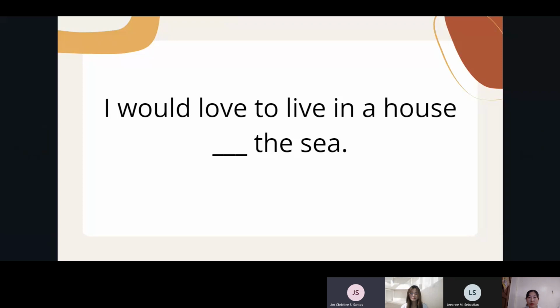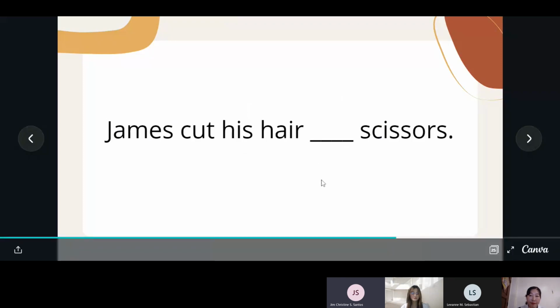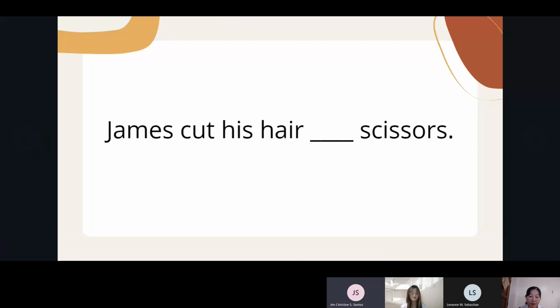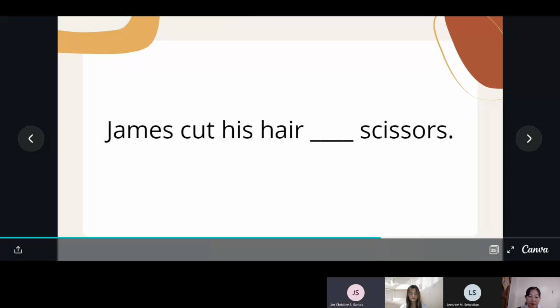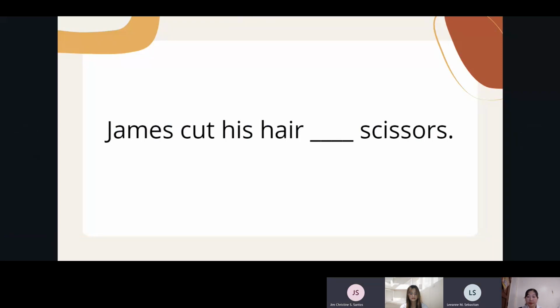So next sentence, Miss Lian. James cut his hair blank scissors. What is the correct preposition that we need to use? Miss Lian? James cut his hair with scissors. Yes, that's correct. So next slide.